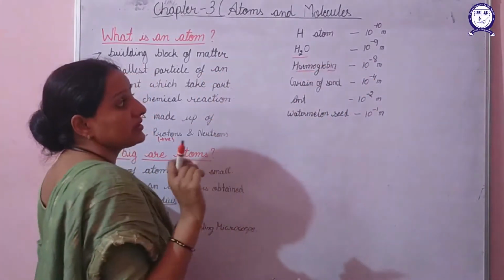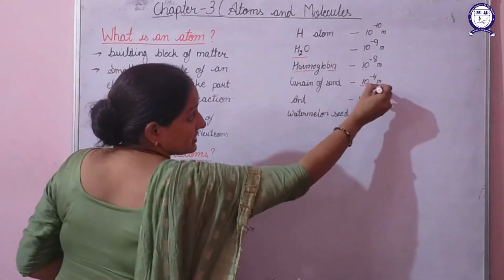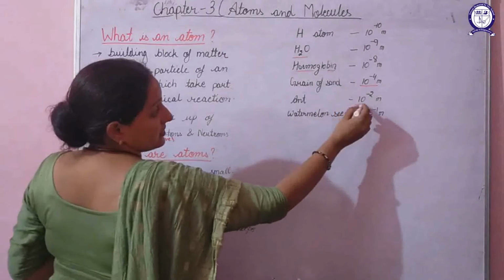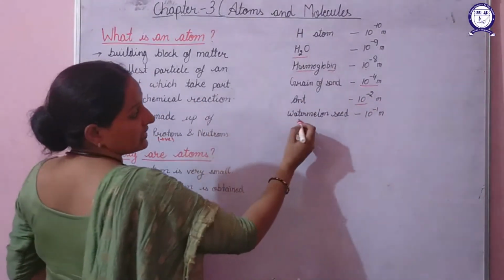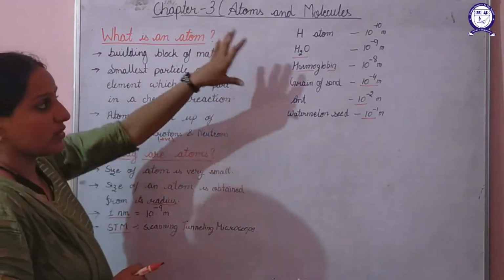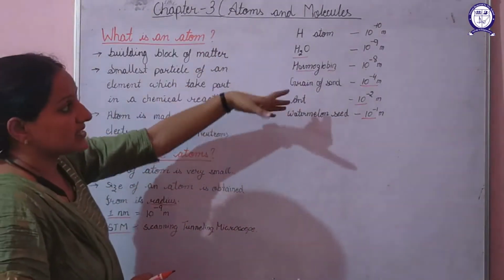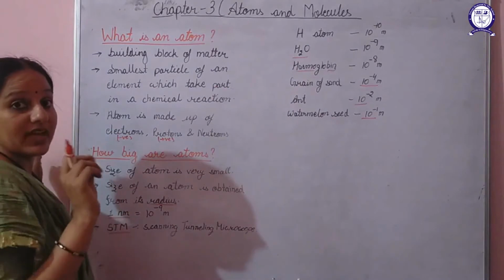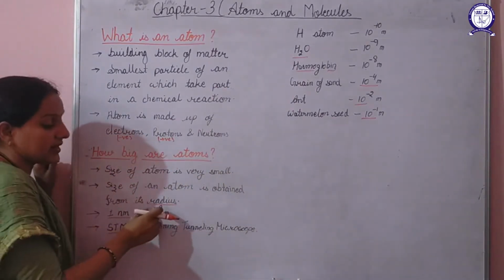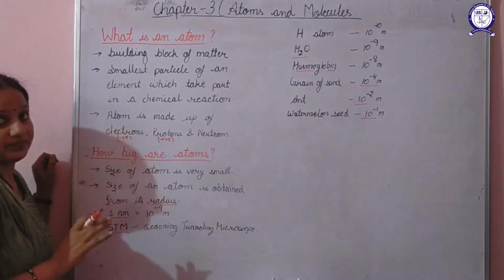The grain of sand has a size of 10 to the power minus 4 meter, then 10 to the power minus 2, and the watermelon seed is 10 to the power minus 1. So these are some of the sizes. By visualizing these sizes, you can have an idea of how small 1 nanometer, that is 10 to the power minus 9 meter, would be.